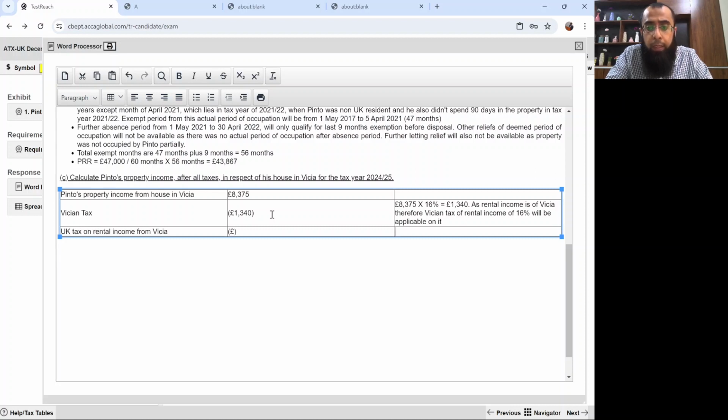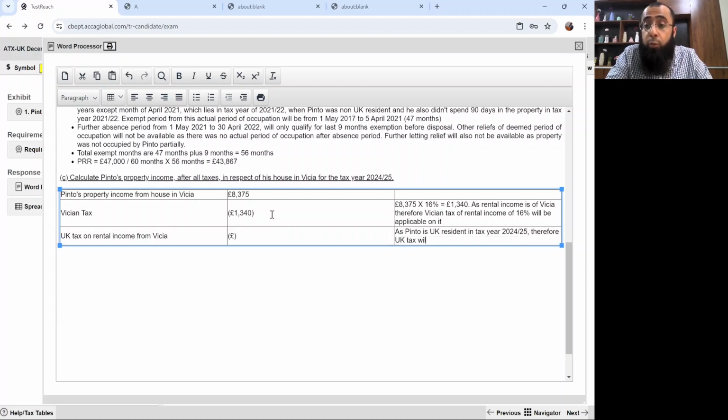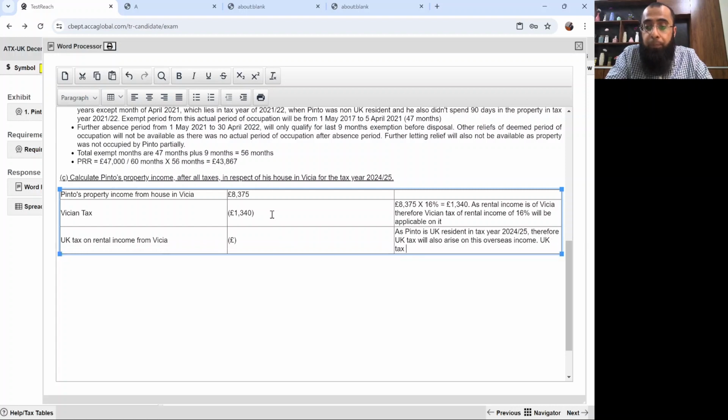As Pinto is a UK resident in tax year 2024-25, therefore UK tax will also arise on this overseas income. So what will the UK tax be?